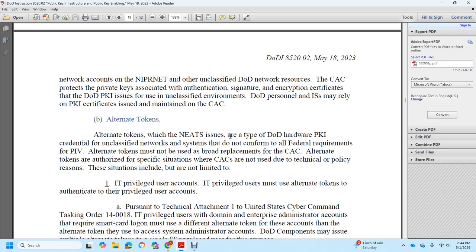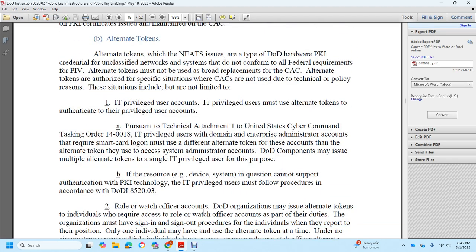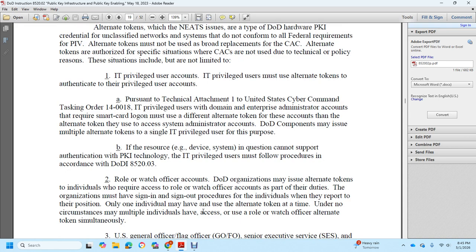Situations include but are not limited to IT privileged user accounts. For IT privileged users, alternate tokens authenticate privileged user accounts pursuant to the technical attachment under United States Cyber Command Tasking Order 14-0018, and information technology privileged user domain enterprise administrator accounts require smart card login.